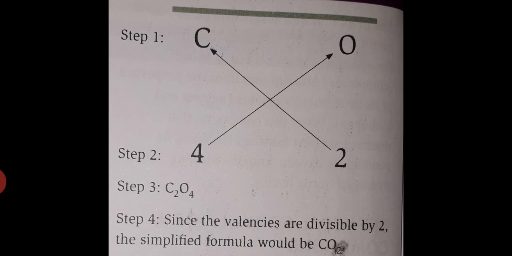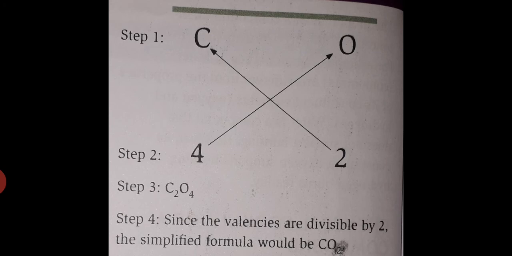Here you can see the two elements are carbon and oxygen. So we have to write down the symbols. Next step, we have to write down the valencies of each of the elements below their respective symbols. Here, the valency of carbon is 4 and the valency of oxygen is 2.